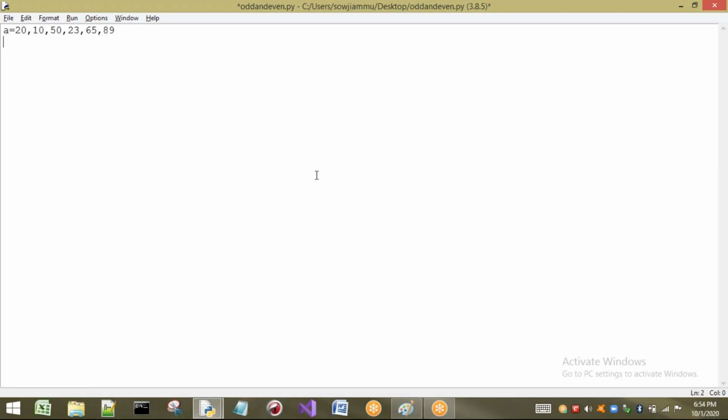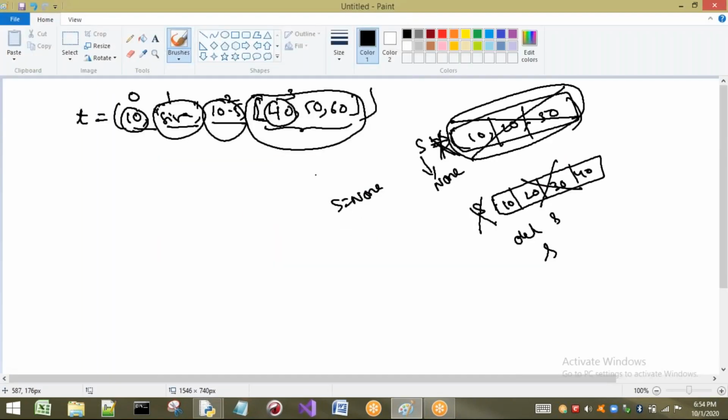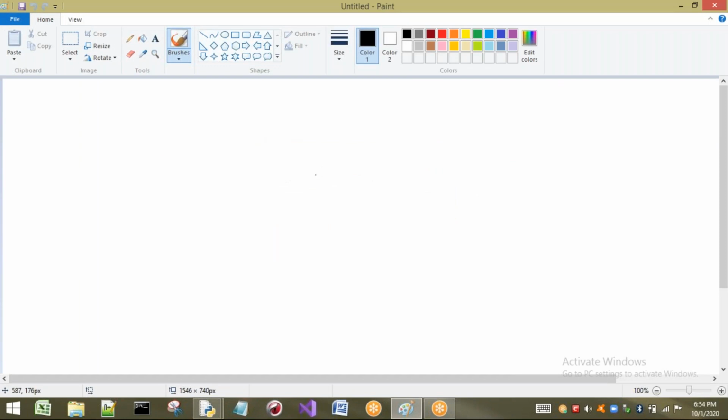Now, listen carefully. If I apply a sort method, what happens? Generally in yesterday's class we have seen, if I apply a sort method, the elements of this a will be sorted and the elements will be stored in this a only. If I apply the same concept to the tuple, that means the elements that are present inside a tuple are going to be changed. Is it possible to change the elements in our tuple? It is not possible. The reason is what?